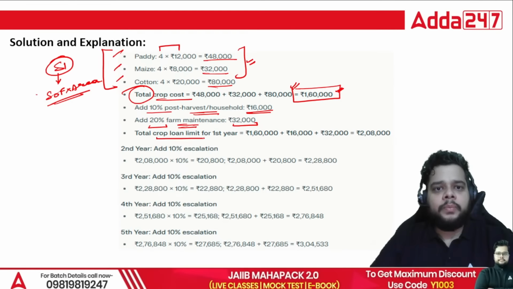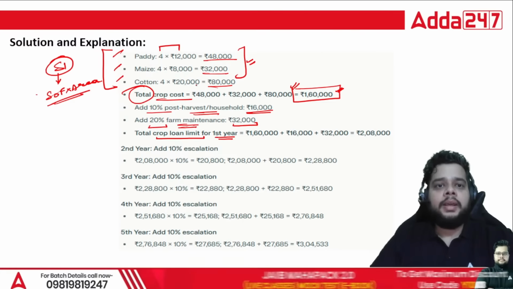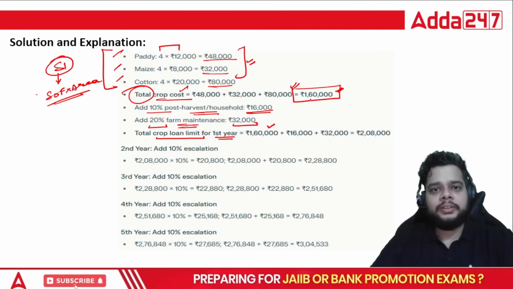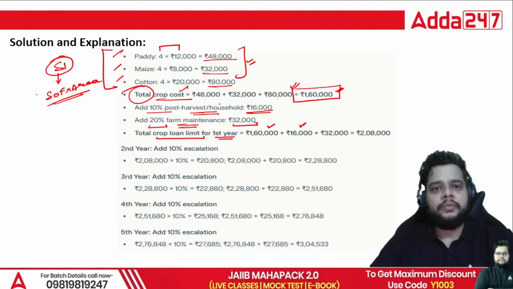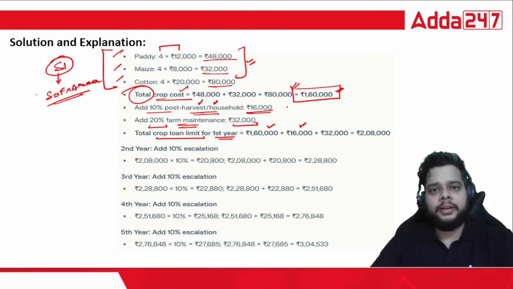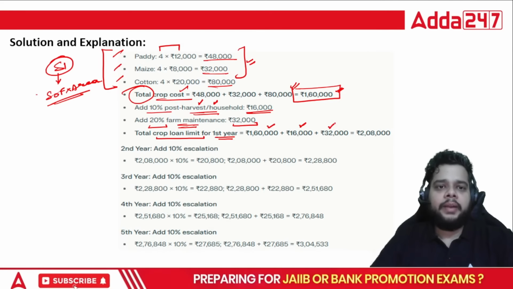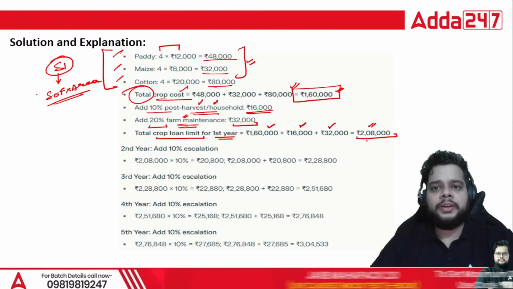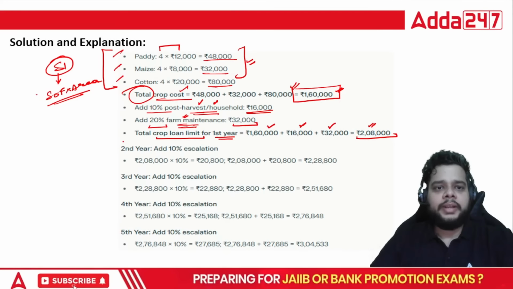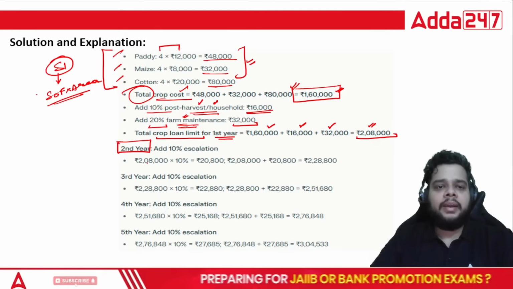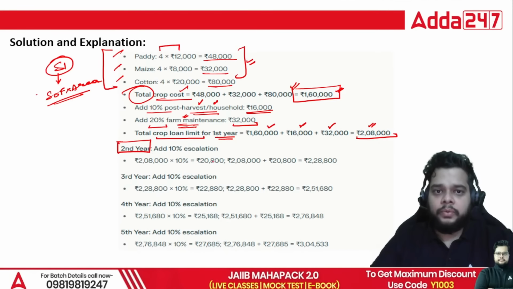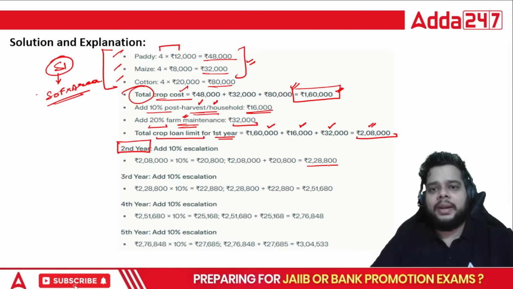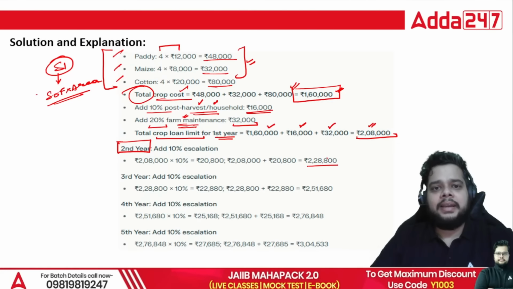So the total crop loan limit for the first year will be the total crop cost, which was 1.6 lakh. 10% of this cost will be 16,000, which will go towards post harvest or household consumption. Lastly, we will add 20% for the farm maintenance, and the answer for the first limit will be 2.08 lakh. Now for the second year, just add 10% escalation and you will get the answer as 2,28,800 as the second year's KCC limit.